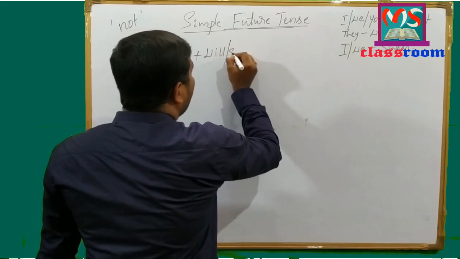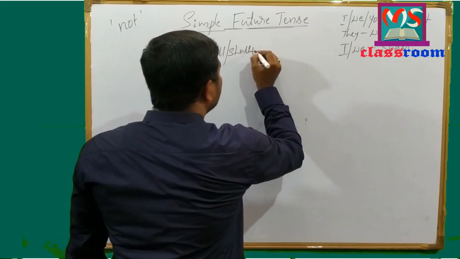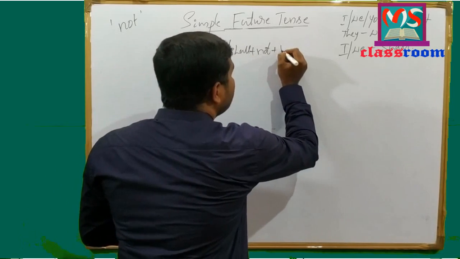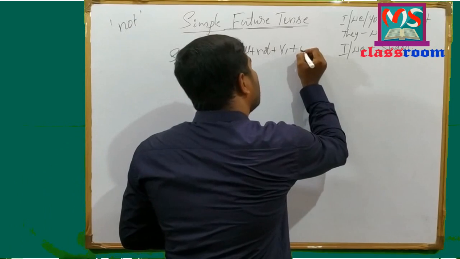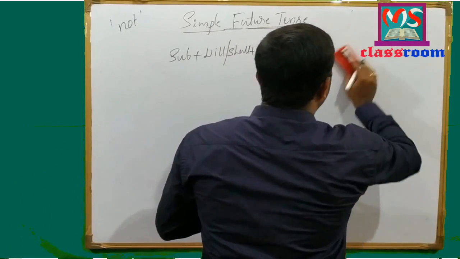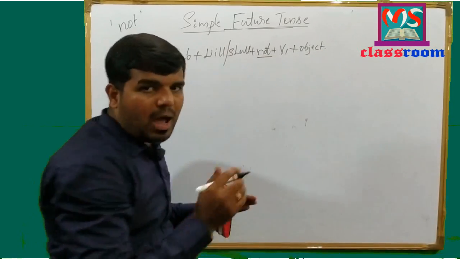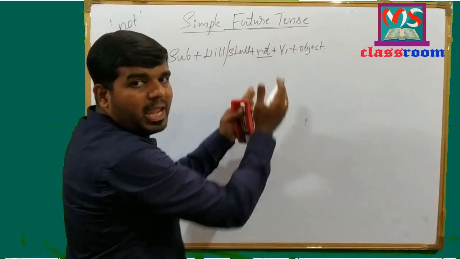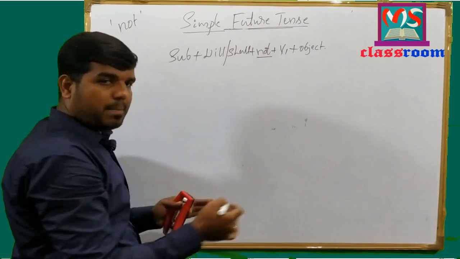They are will or shall, and after modal auxiliary we use not, and after not we use verb in present form, and after verb we use object. Look at here, we use negative form not in between modal auxiliary and the main verb of the sentence in simple future tense. Move to examples.